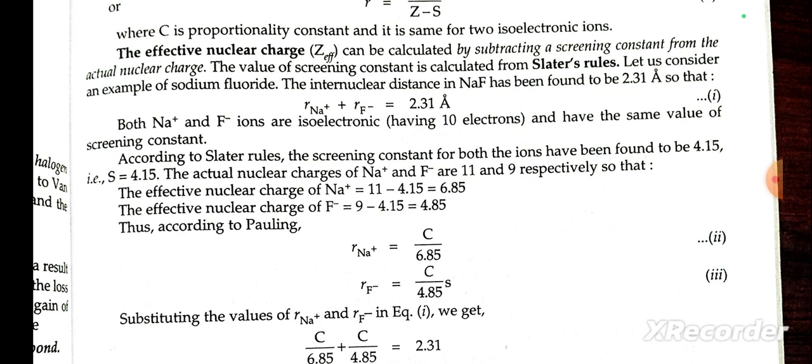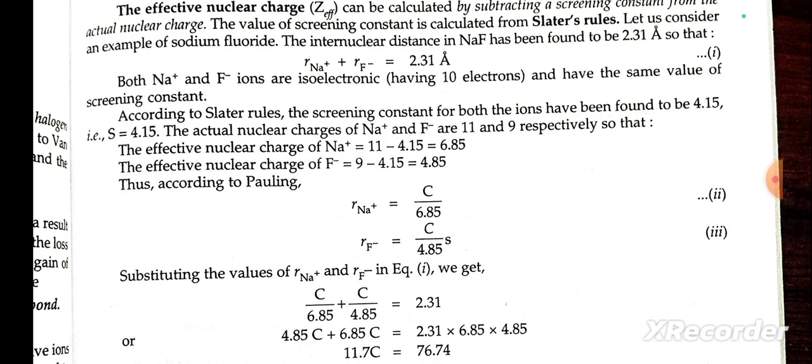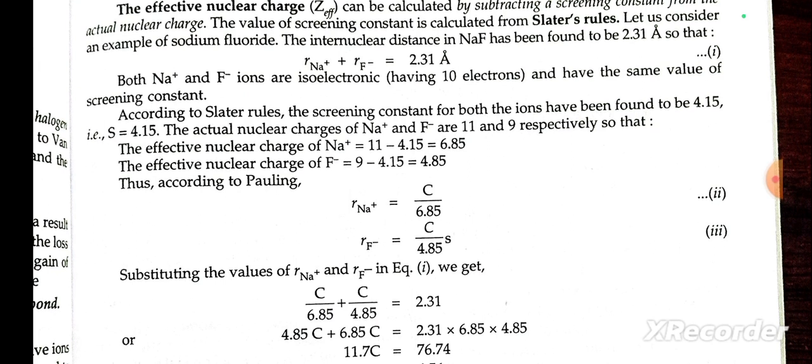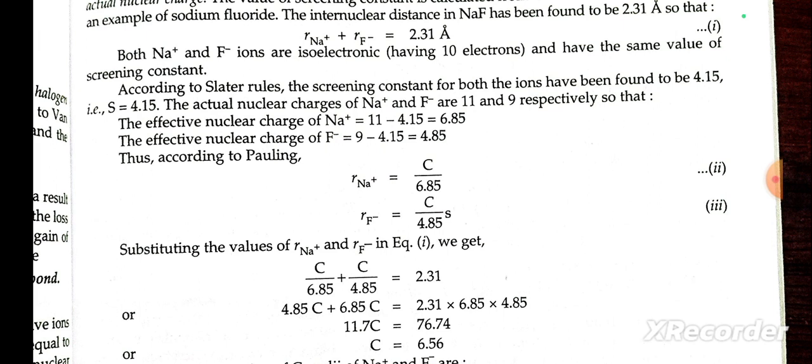Let us consider an example of sodium fluoride. The internuclear distance in NaF has been calculated to be 2.31 nanometer, so the radius of Na+ plus the radius of F- is equal to 2.31 nanometer. Both Na+ and F- are isoelectronic and have the same value of screening constant. According to Slater's rule, the screening constant for both ions has been found to be 4.15. So S is equal to 4.15.